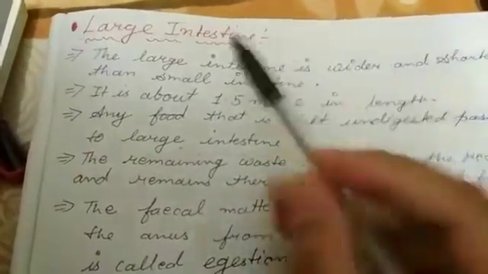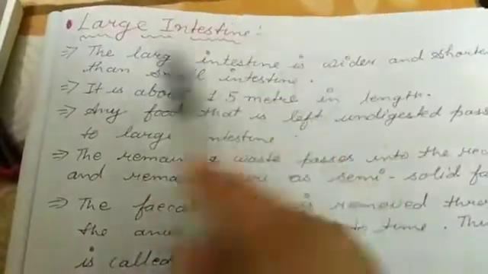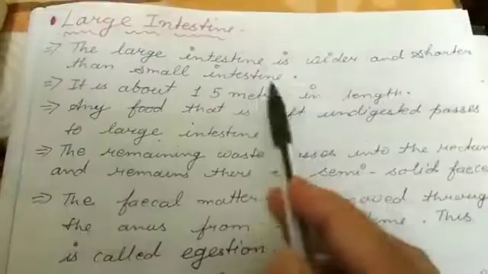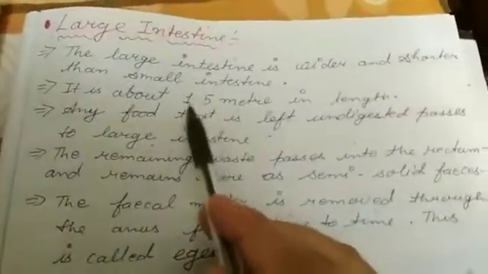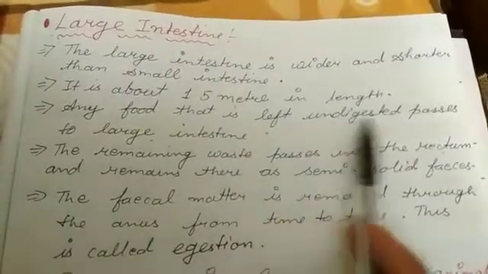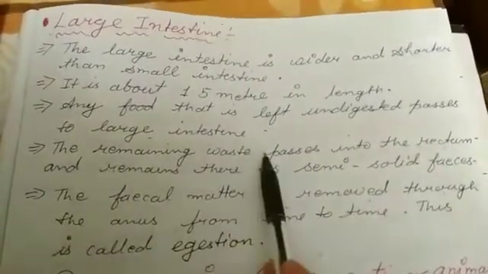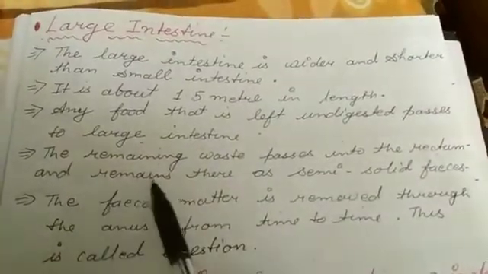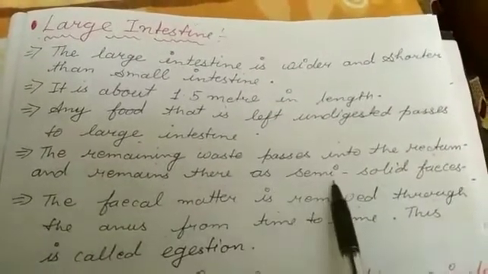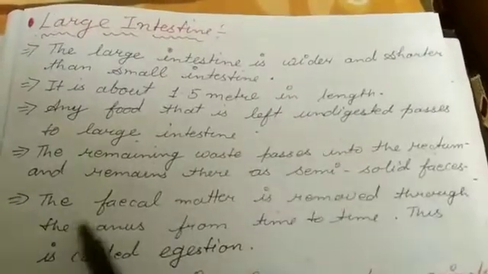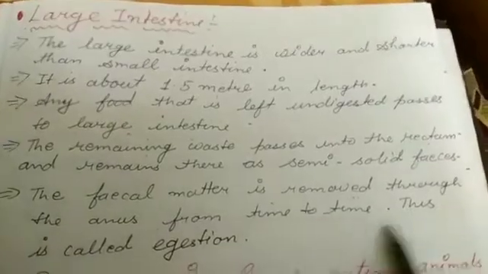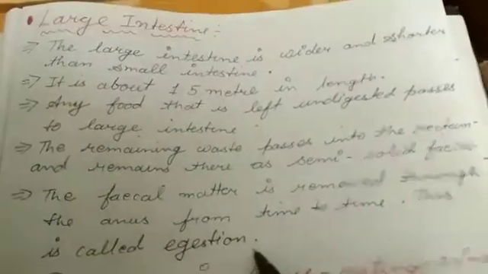Now, next topic is the large intestine. The large intestine is wider and shorter than the small intestine. It is about 1.5 meters in length. Any food that is left undigested passes to the large intestine. The remaining waste passes into the rectum and remains there as semi-solid faeces. The faecal matter is removed through the anus from time to time. This is called egestion.